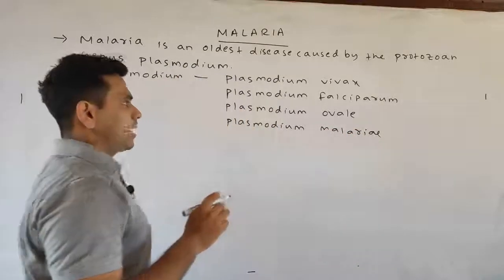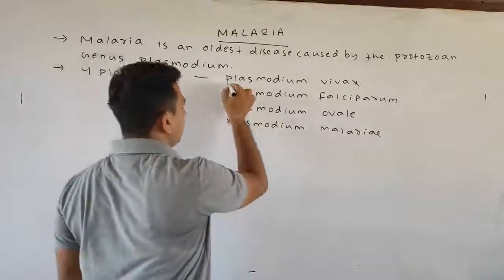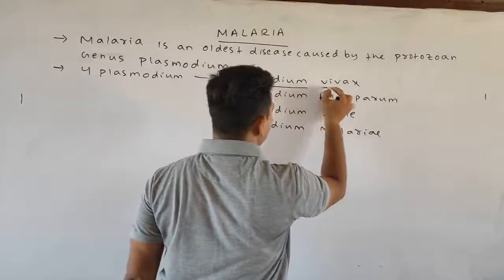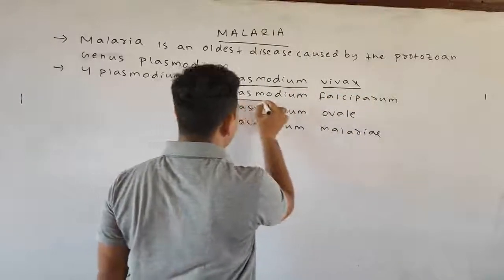As this is a scientific name, you should underline it. This one is the genus name, and this one is the species name.